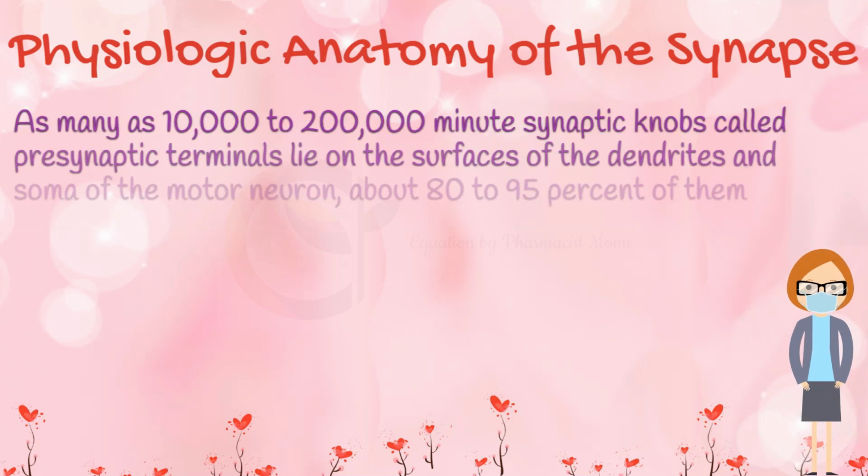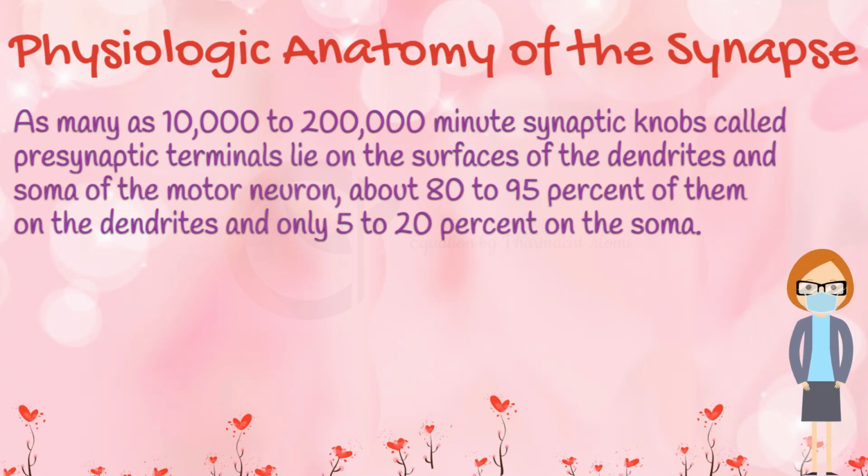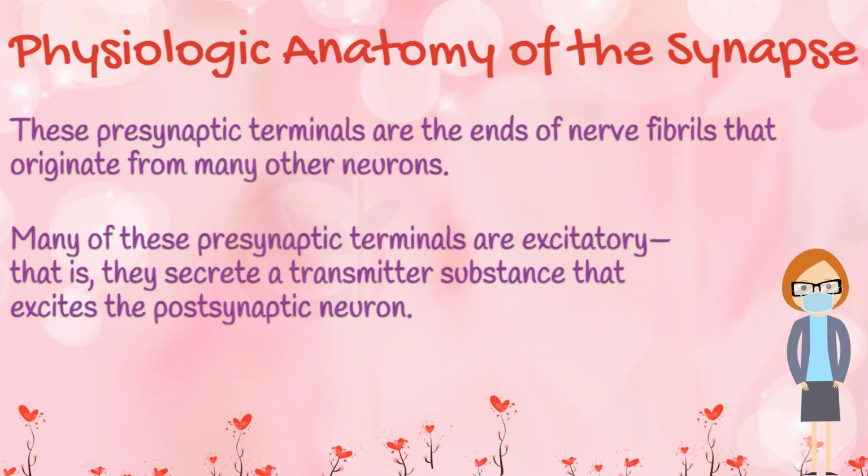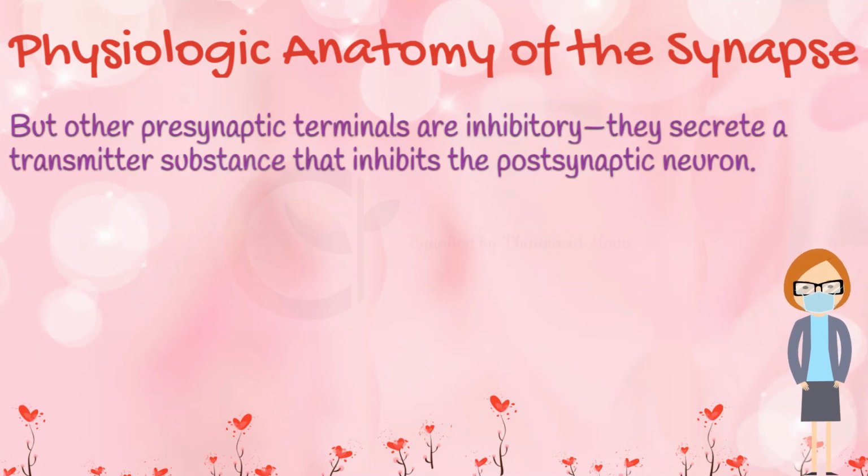As many as 10,000 to 200,000 minute synaptic knobs, called presynaptic terminals, lie on the surfaces of the dendrites and soma of the motor neuron, about 80 to 95% of them on the dendrites, and only 5 to 20% on the soma. These presynaptic terminals are the ends of nerve fibrils that originate from many other neurons. Many of these presynaptic terminals are excitatory, that is, they secrete a transmitter substance that excites the postsynaptic neuron. But other presynaptic terminals are inhibitory, they secrete a transmitter substance that inhibits the postsynaptic neuron.